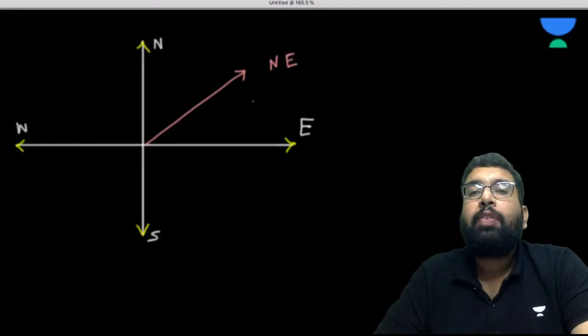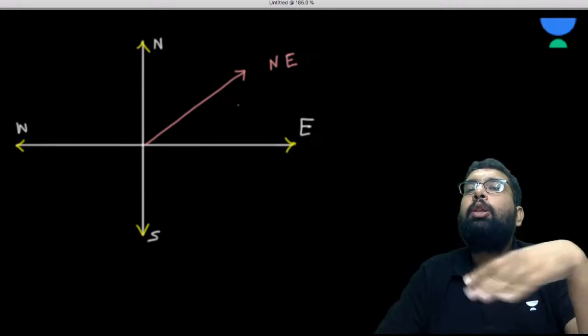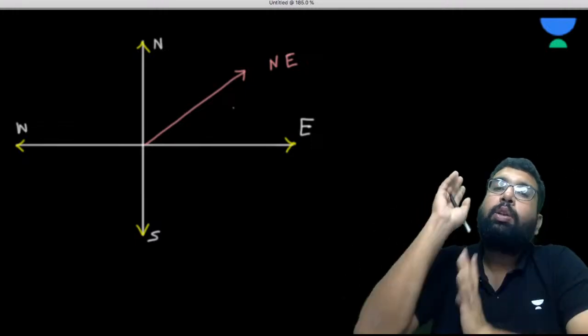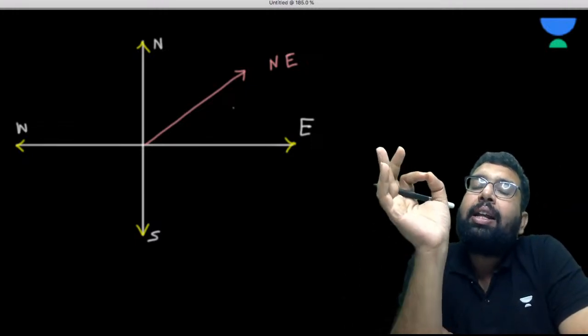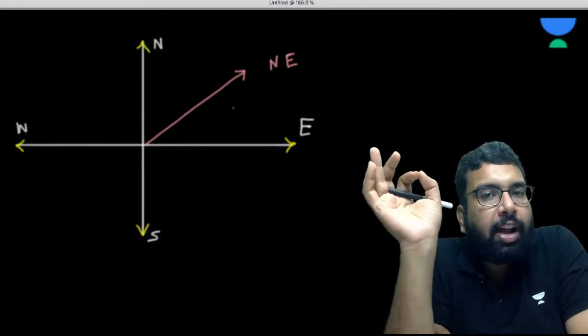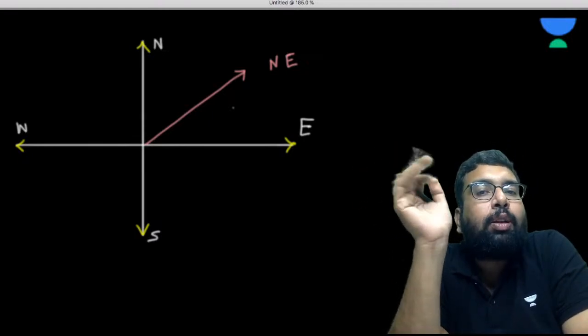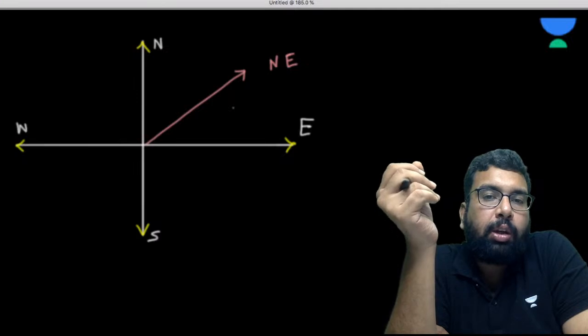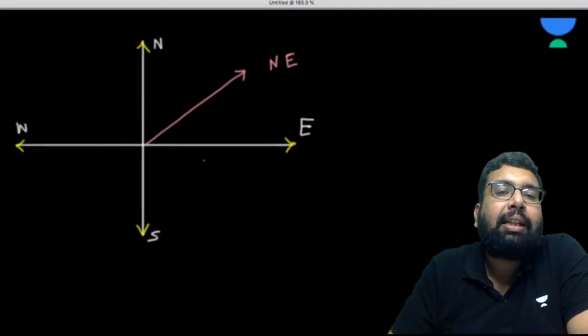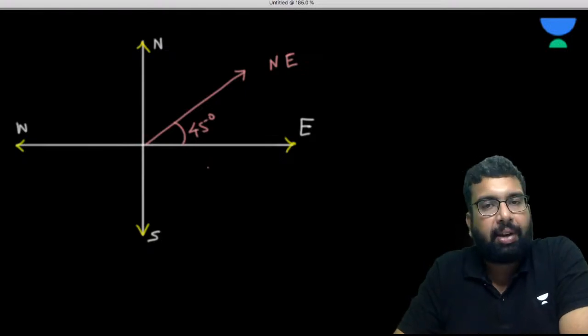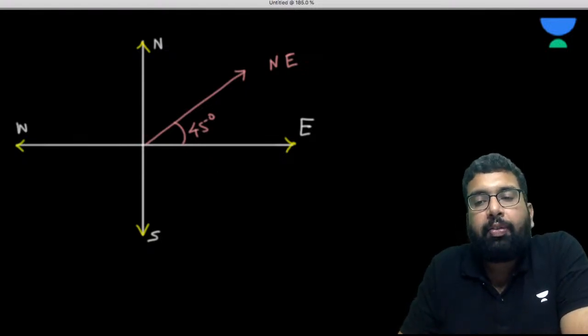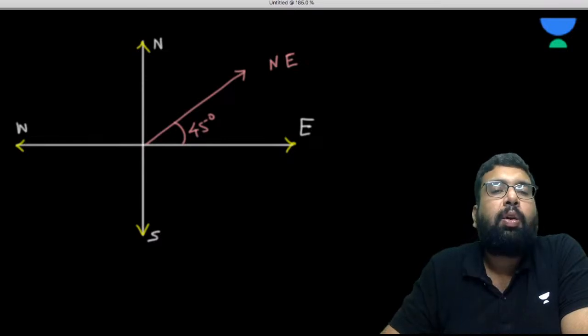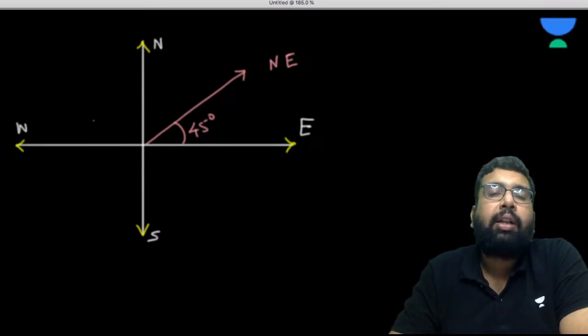Whenever it is said that some vector is in northeast direction, you can think of the direction of that particular vector. And when you are talking about the northeast, it means that it is exactly 45 degree. Understood?